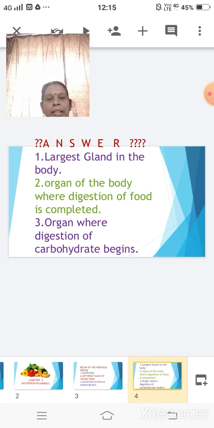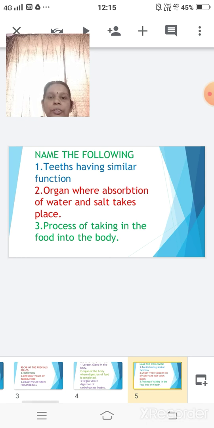Organ where digestion of carbohydrate begins. Yes, it's your mouth. So this is how again and again I'm reminding you how the questions will be there for your exam, and this is just a revision.